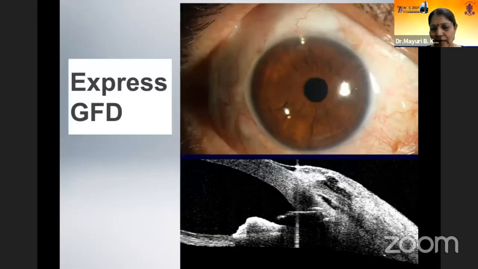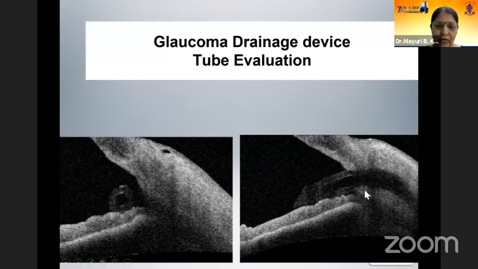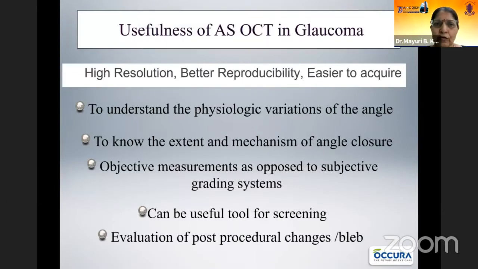And with the Express, you can see the bleb here as well as the position of the tube. And the same thing can be applied with the tubes, the Ahmed or the Aurolab. So the usefulness of the ASOCT is in a lot of areas which may not be possible with gonioscopy. So this can be a good adjunct to our clinical armamentarium.